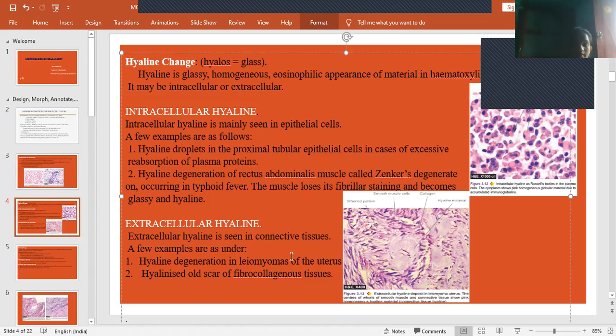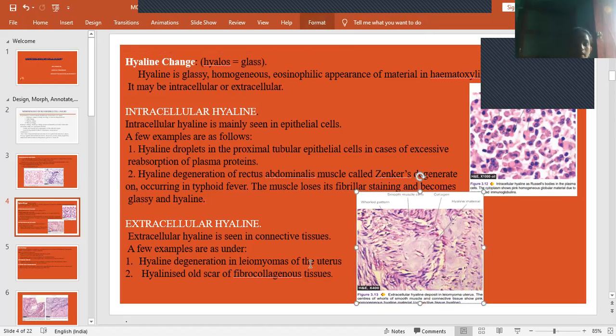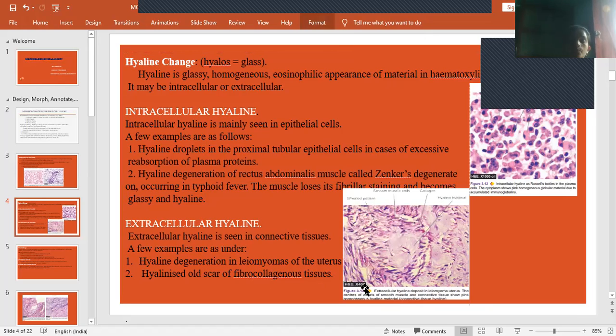Then extracellular changes. This is mostly seen in connective tissues. Intracellular hyaline changes are seen in epithelial cells, but extracellular hyaline changes are seen in connective tissues. A few examples are leiomyomas of the uterus and old scars of hypercollagenous tissues. Like in the old scars also we can see this extracellular hyaline-like change.